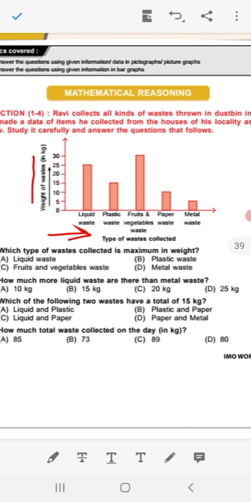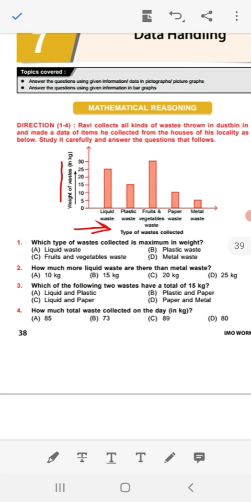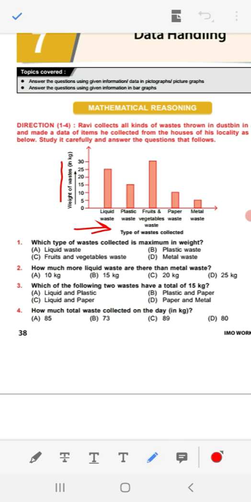Now you have to give the answer. Question number 1. Which type of waste collect is maximum in weight? So which one is maximum? It is very easy to find which bar is of maximum length. That is this one. So fruit and vegetable waste is maximum here. So answer is option C.